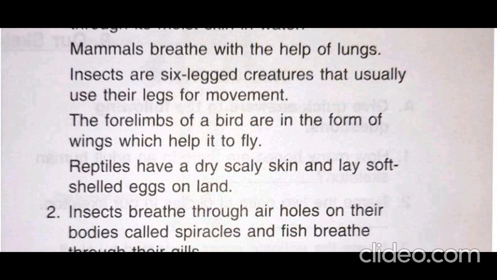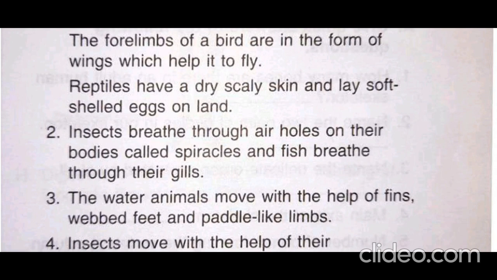Second question: how is the breathing process of an insect different from that of a fish? Answer: insects breathe through air holes on their bodies. So if the fill in the blanks is like this, insects breathe through dash on their bodies, or insects breathe through air holes on their bodies called dash, your answer will be spiracles. Here in the answer it is given like this: insects breathe through air holes on their bodies called spiracles, and fish breathe through their gills.